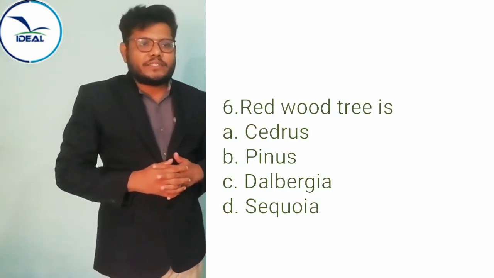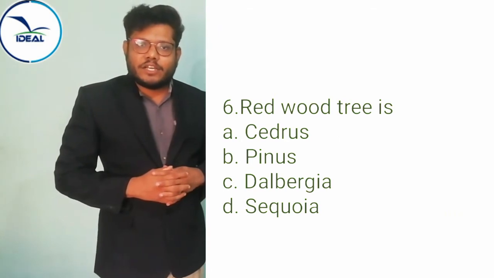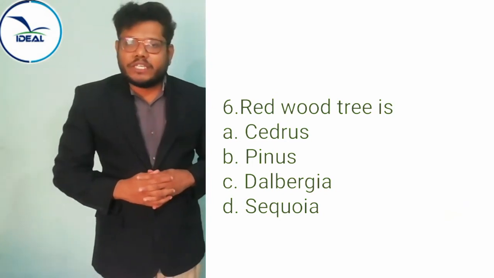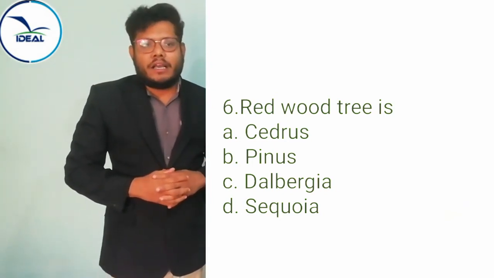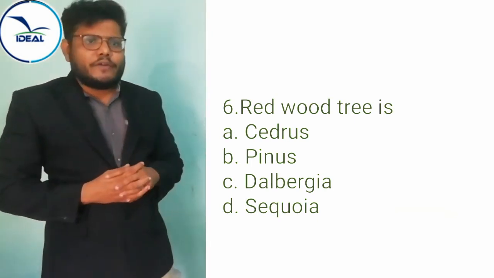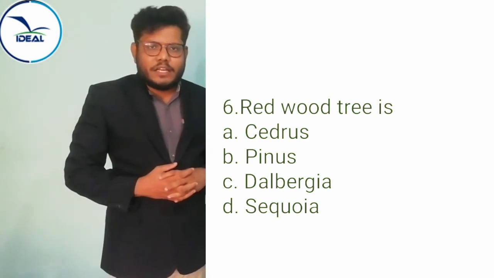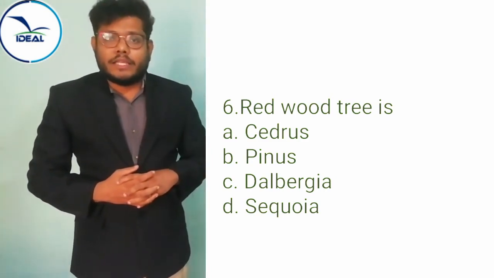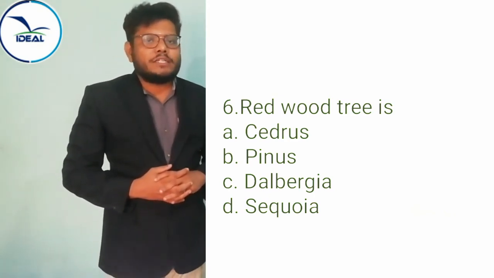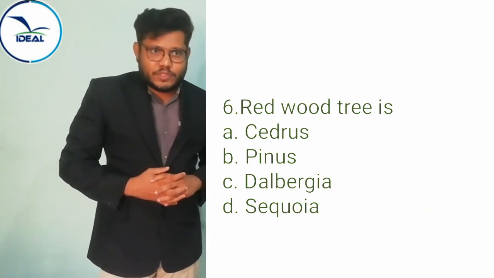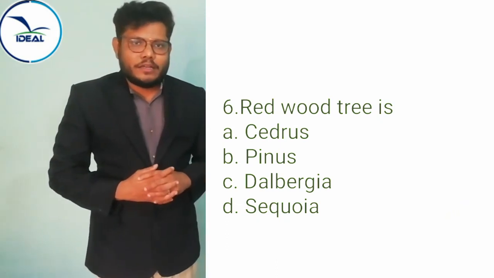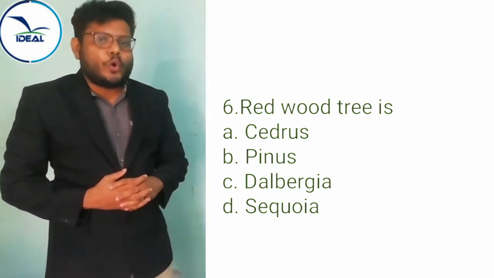Next, question number 6. A redwood tree is option A, citrus, option B, pinus, option C, dalbergia, option D, sequoia. Redwood tree, we know that it is coming under the category of gymnosperm. The giant redwood tree, sequoia, is one of the tallest tree plant species. So the right answer is sequoia, the giant redwood tree.